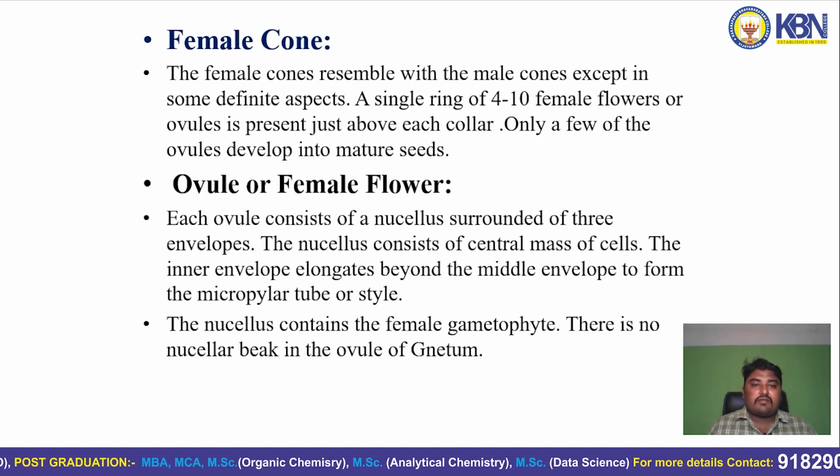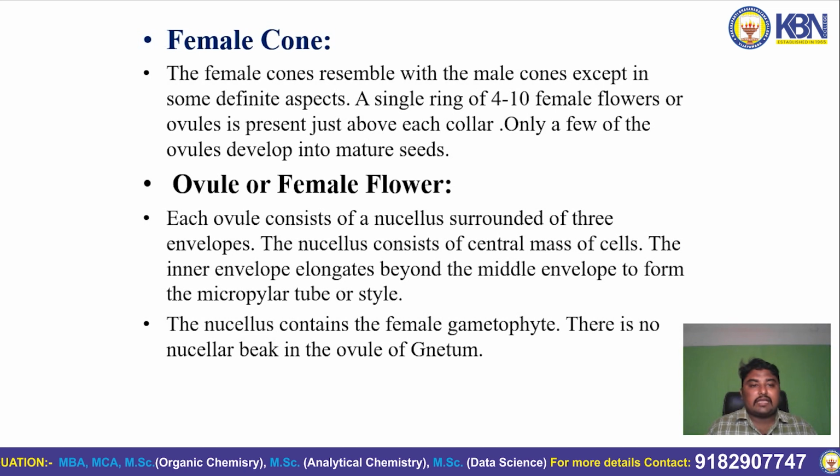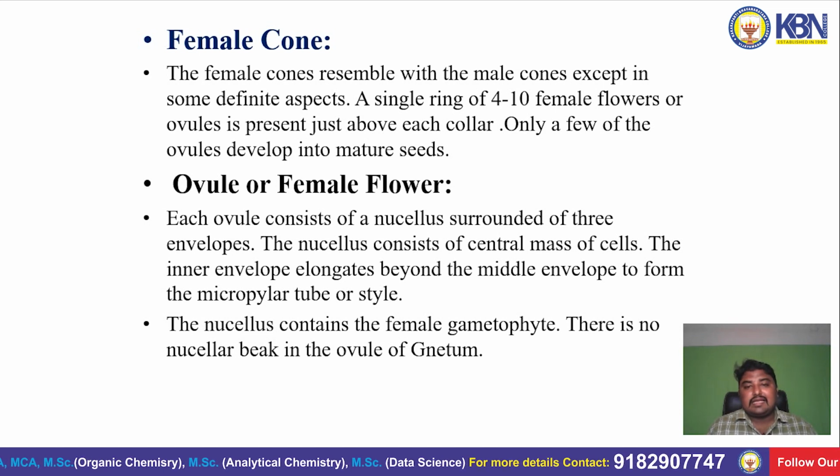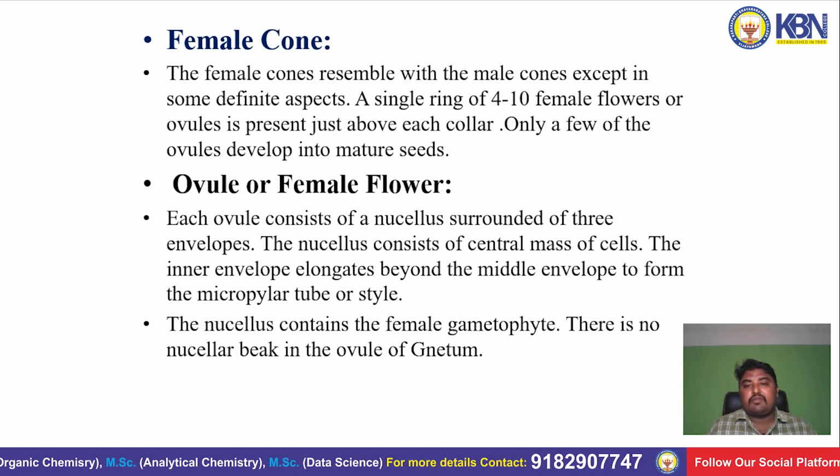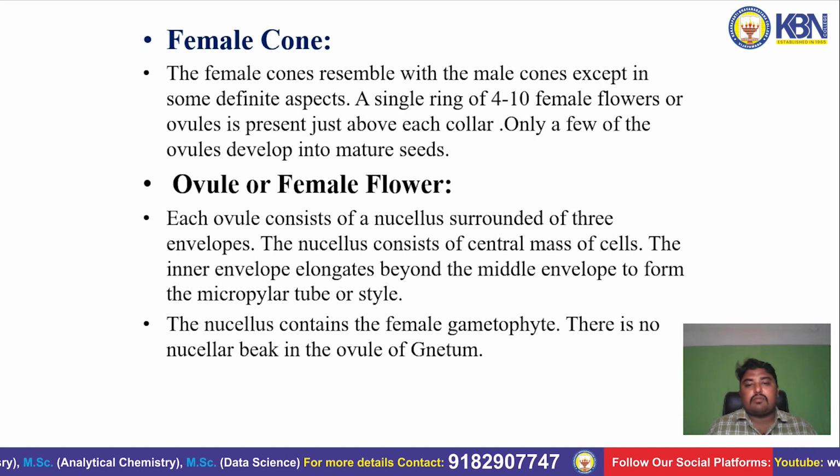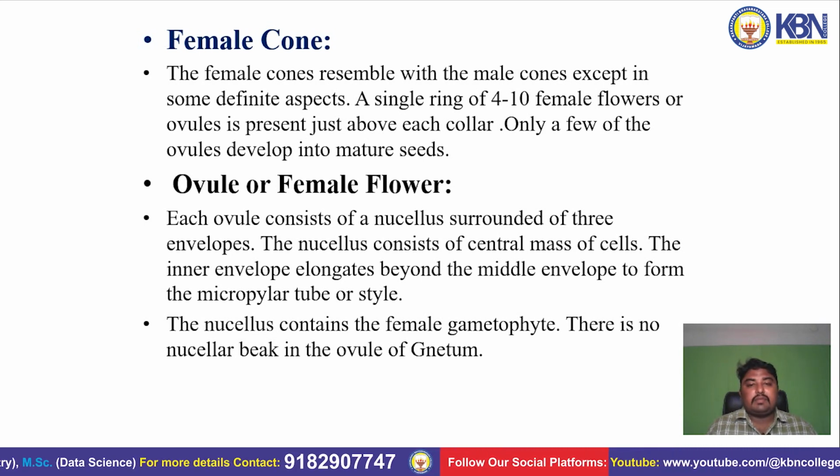Female cone. The female cones resemble the male cone except in some definite aspects. A single ring of 4 to 10 female flowers or ovules is present just above each collar. Only a few of the ovules develop into mature seeds.